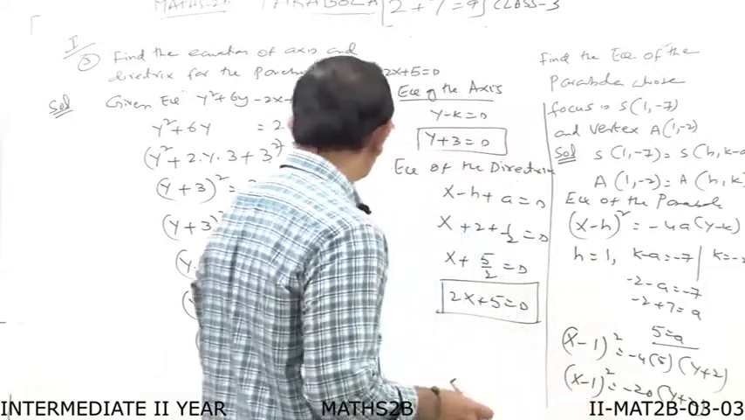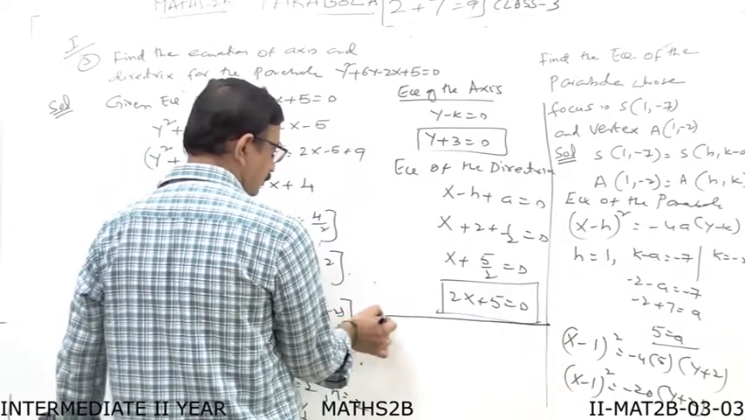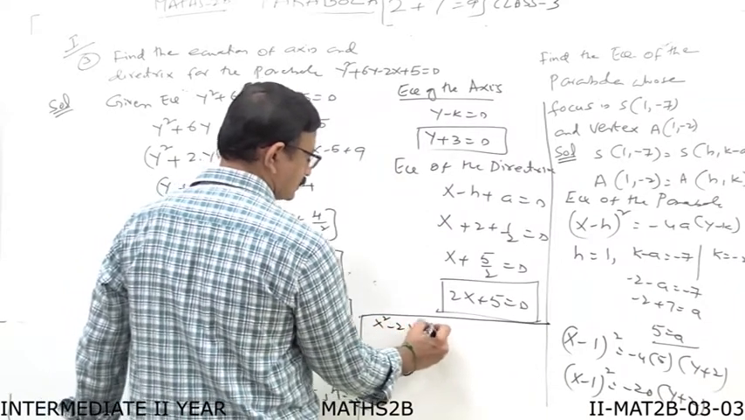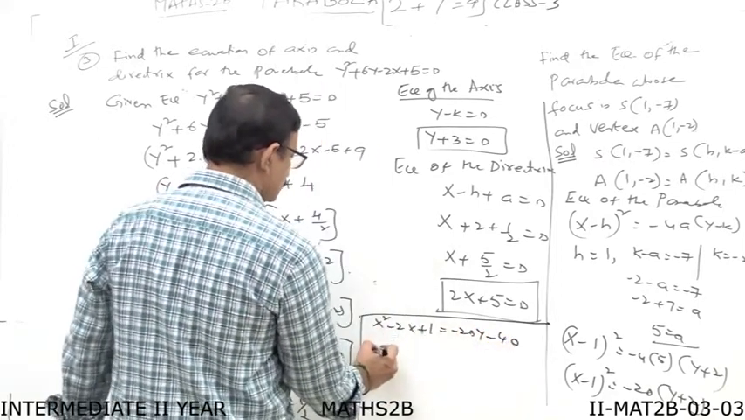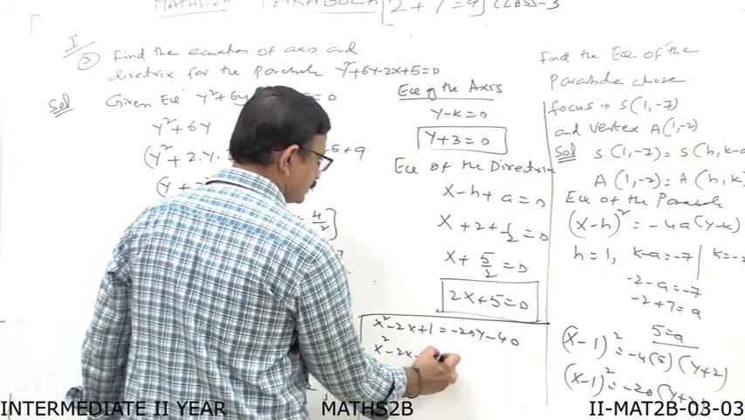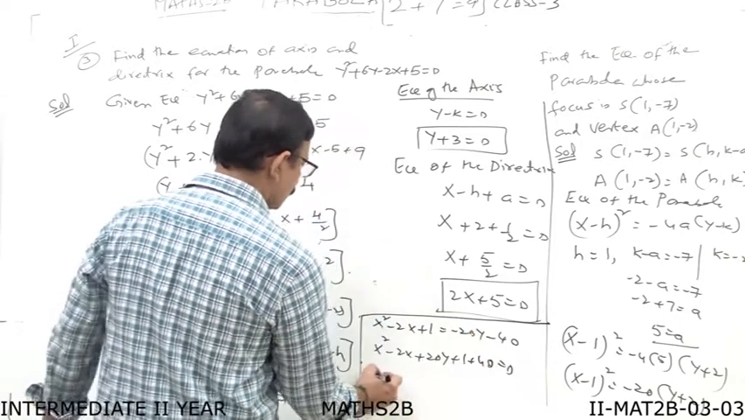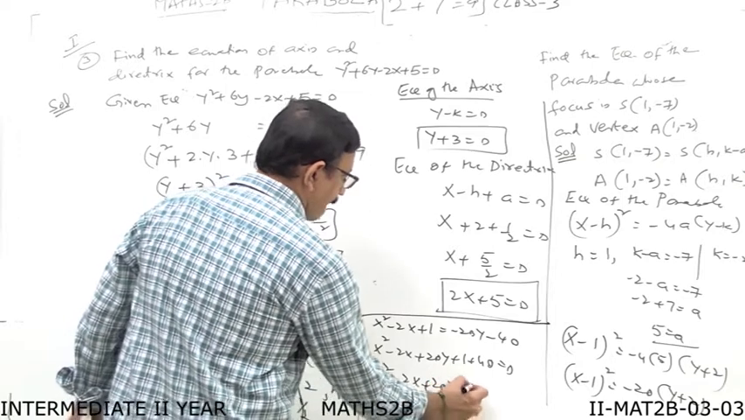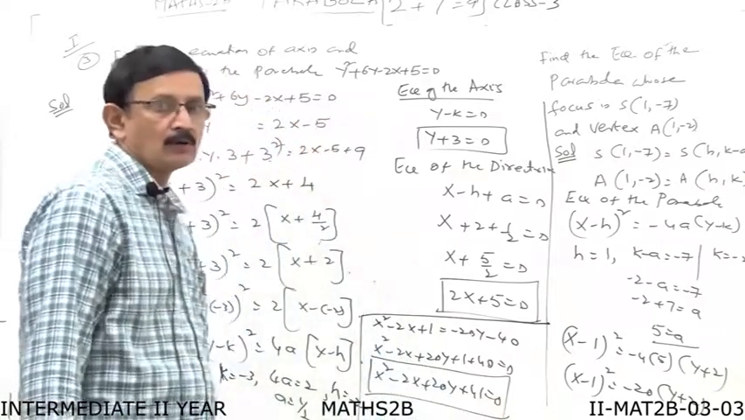On expanding this one, you can complete this problem. How much are you getting? This is x square minus 2x plus 1 is equal to minus 20y minus 40. So this is in the form of x square minus 2x, the right side terms move to the left side becoming plus 20y, and plus 1 plus 40 is equal to 0. So this is x square minus 2x plus 20y plus 41 is equal to 0. Therefore, this is the equation of the parabola.